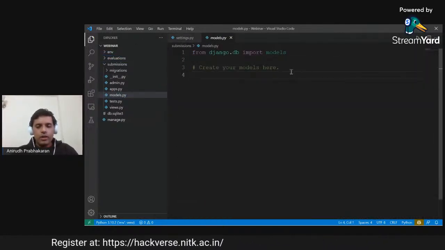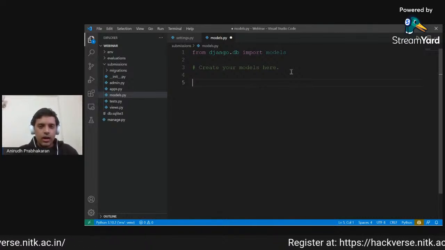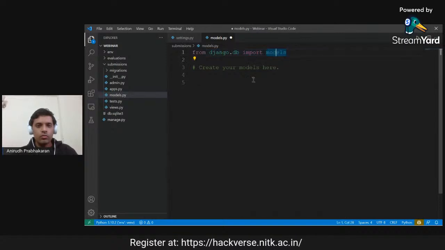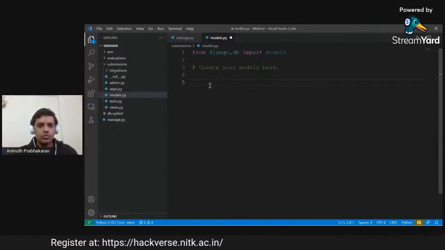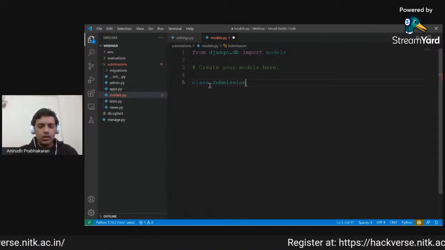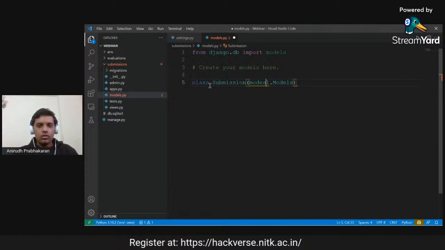So as I said, we will have a submissions model, and all models in Django are classes, and they inherit from models.Model. As you can see, from Django, we are importing models, and every class is an instance of models.Model. So here we will create a Submission class, which will inherit from models.Model.